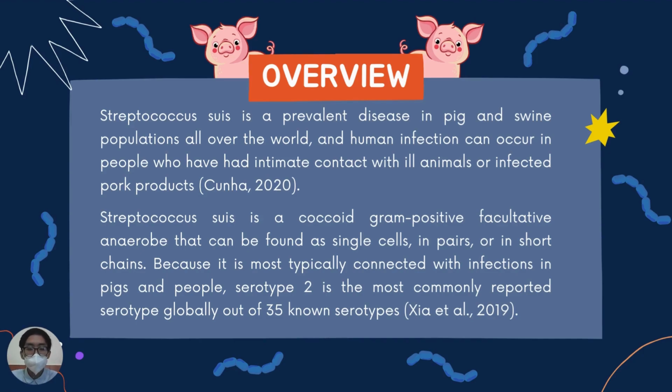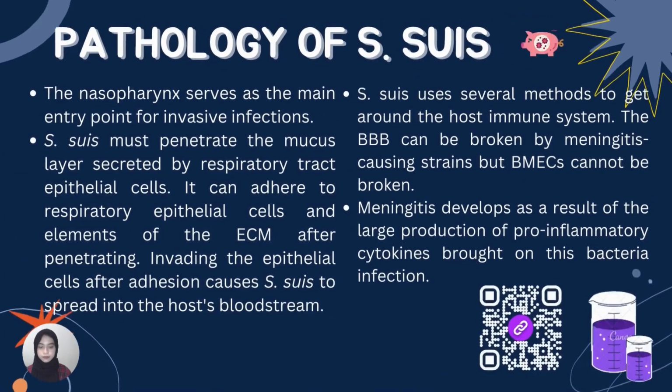Streptococcus suis lives in the upper respiratory system, namely the tonsils and nasal cavities, as well as the genital and alimentary tracts of pigs. So, Streptococcus suis type 2 colonizes the palatine tonsils of both sick and healthy pigs and is frequently transmitted via nasal or oral routes. That's all from me. Next slide.